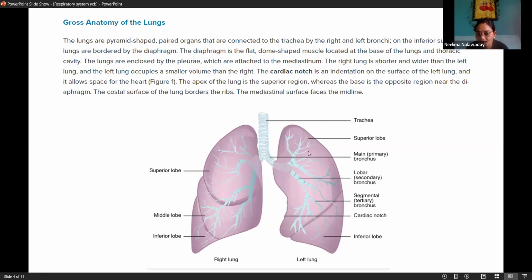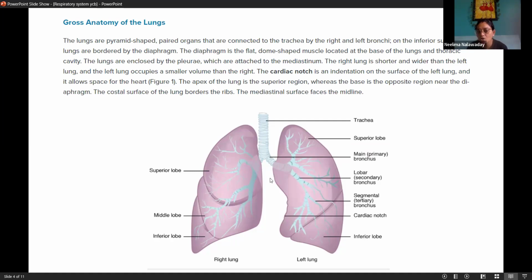Then the left lung has only two lobes, upper and lower, or superior and inferior, because of this cardiac notch. So two differences are there. The right lung is shorter and wider than the left lung. Then the left lung has a cardiac notch. The right lung has 3 lobes and the left lung has 2 lobes.